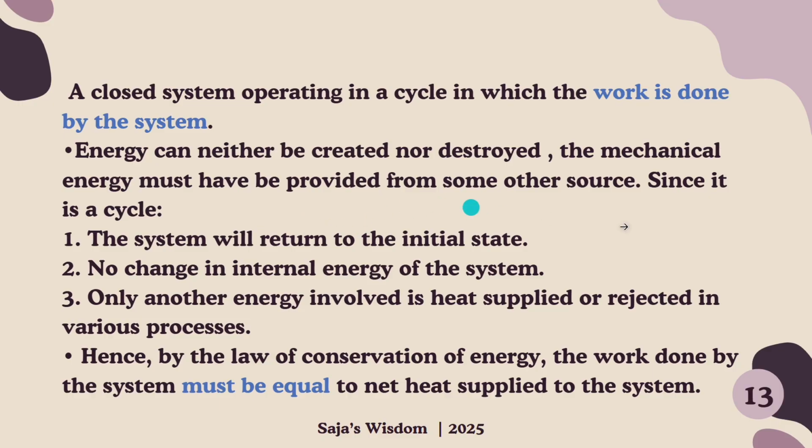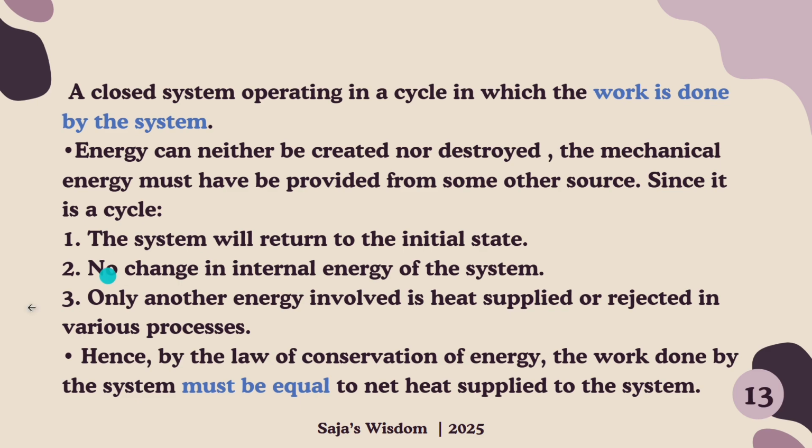So then, since it is a cycle, the system will return to the initial state. So if we have a cycle, it will return to its initial state. Then there will be no net change in internal energy. Why? Because it ends up the same as it started. So it began with the same initial point, then it will just end at that specific initial point.